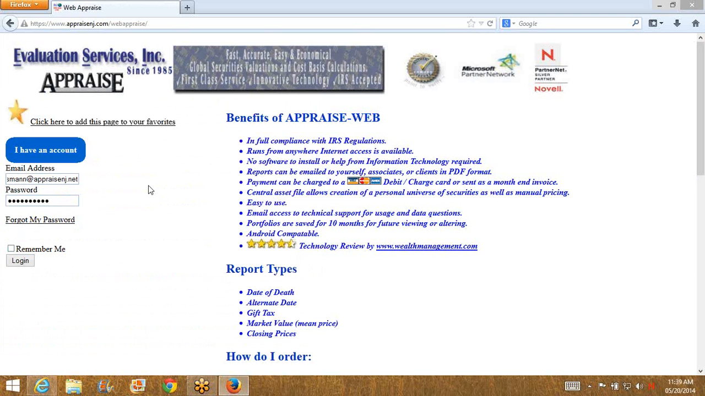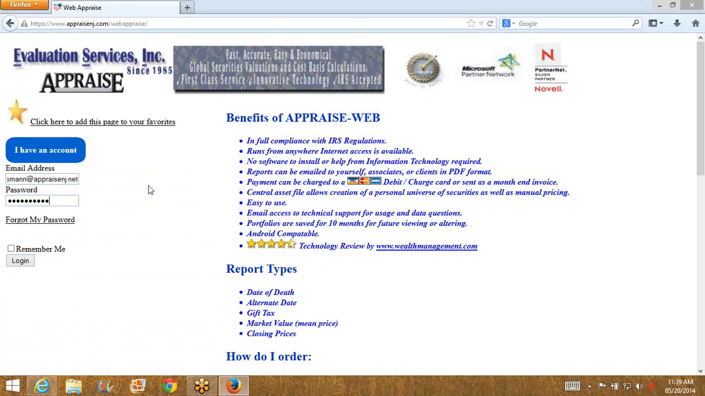of APPRAISE.web. It's in full compliance with the IRS regulations. It runs from anywhere, and internet access is available. There's no software to install or help from information technology required. You can email reports to yourself, to your associates, your clients in PDF format. You can pay with a credit card or a debit card, or have a month-end invoice. We have a central asset file that allows for personal universe of securities, as well as customized pricing. It's easy to use. There's email support for usage and data questions.